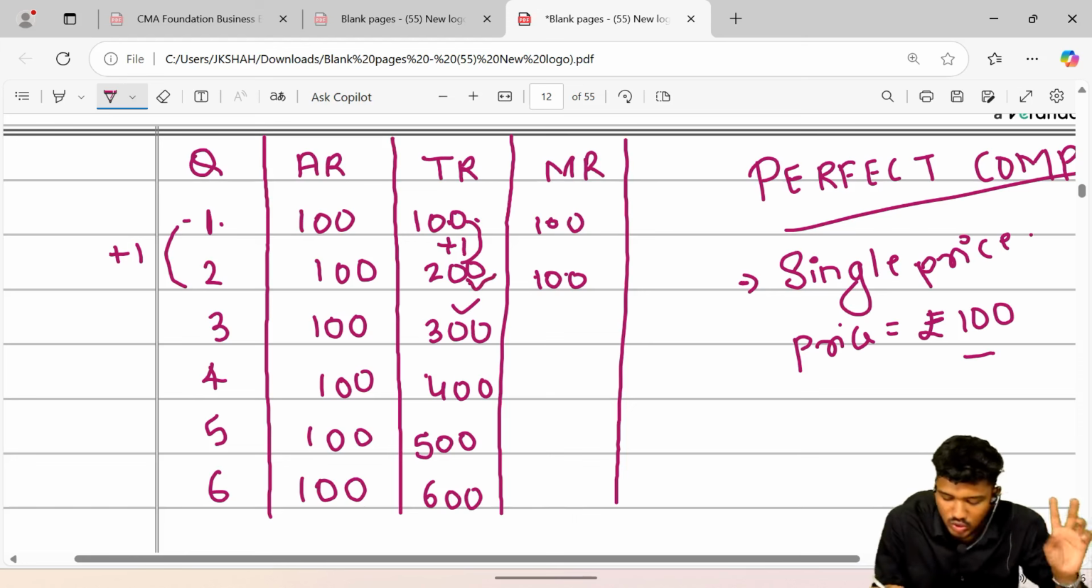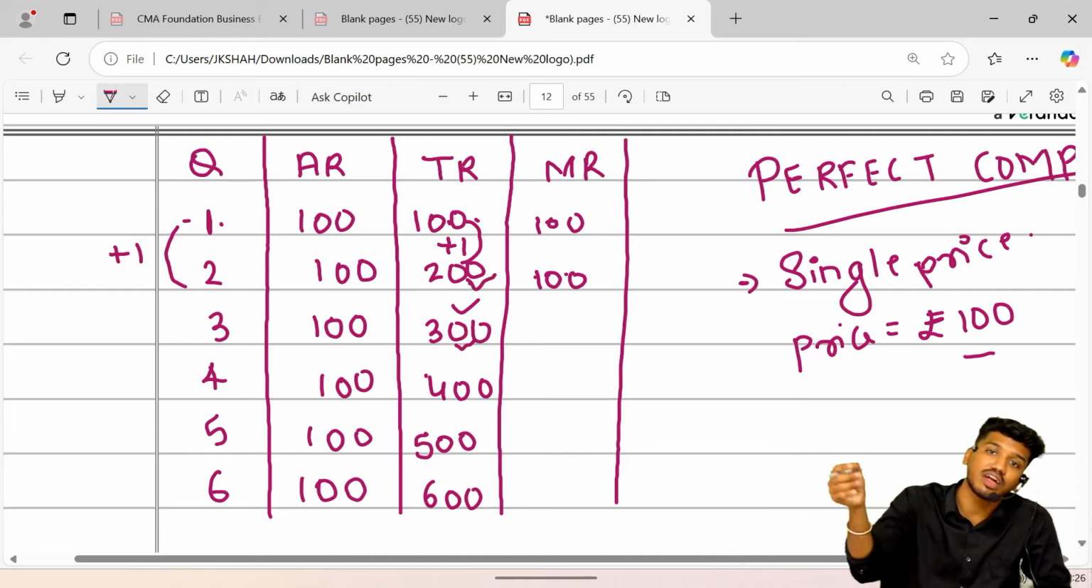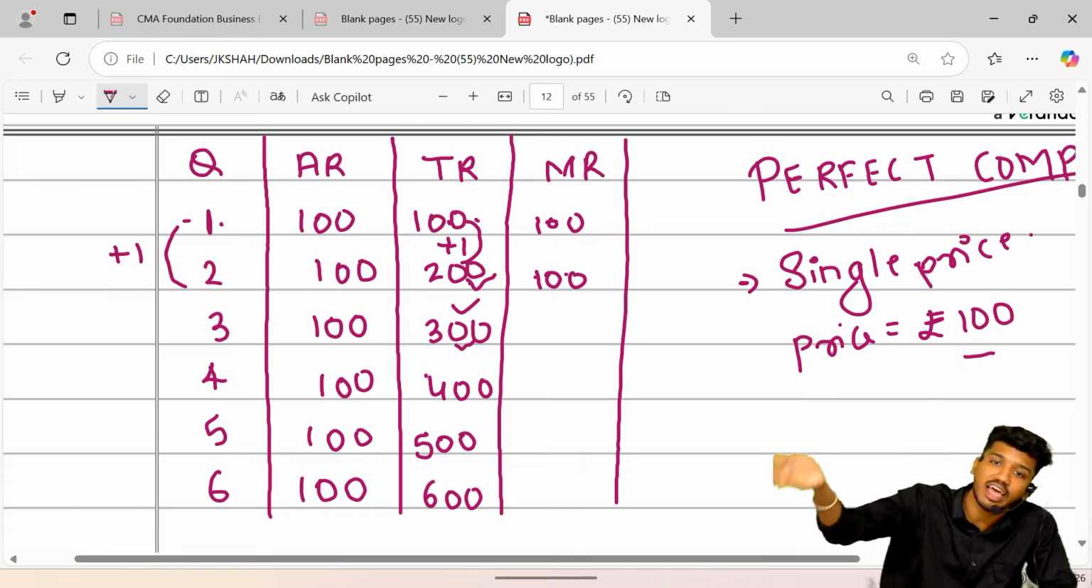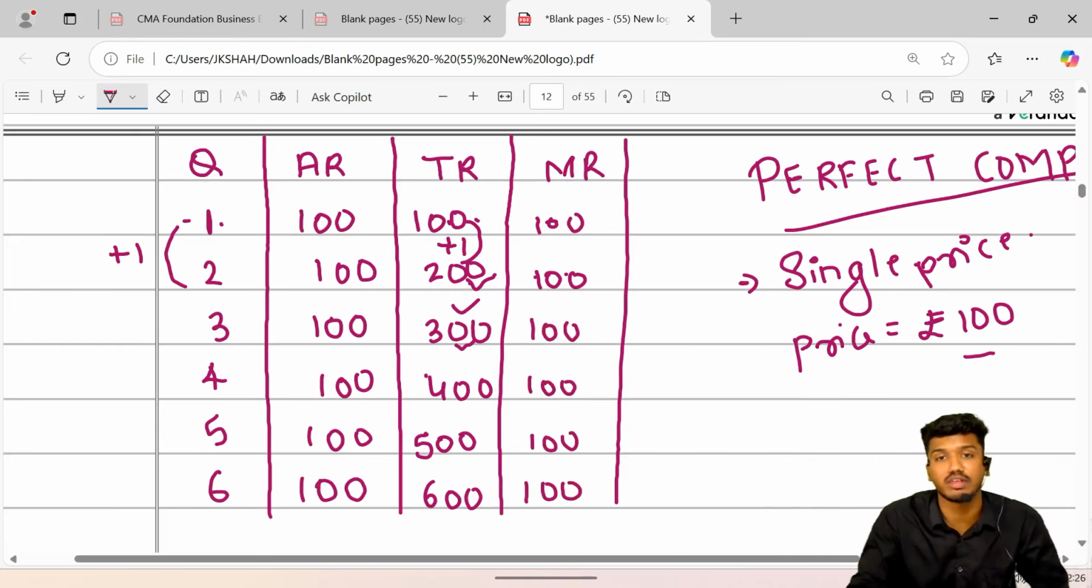Next, selling 2 units, we got 200. Selling 3 units, we got 300. But due to the selling of that third unit, how much additional did I get? It is again 100, and so on. I hope you guys have understood this by far.